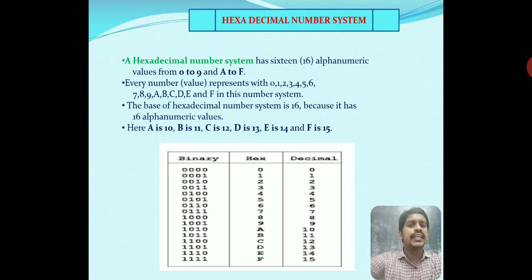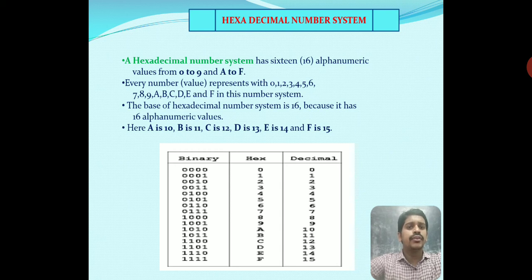So now we consider the 4 variable representation of a binary number: 0000, 0001, 0010 up to four ones. These start from 0 to 15 values to represent a binary number.